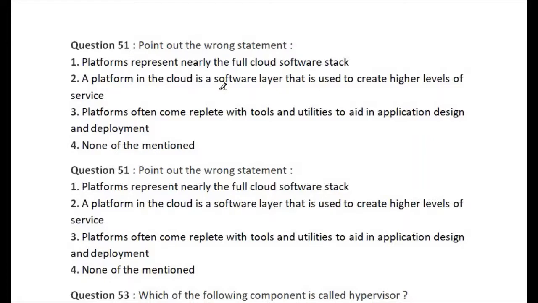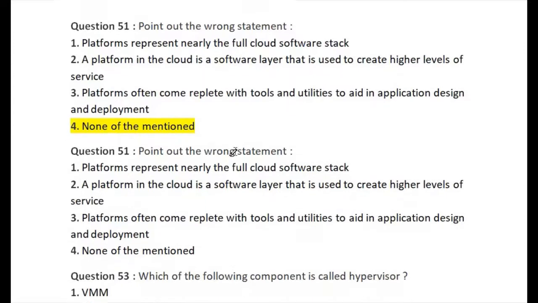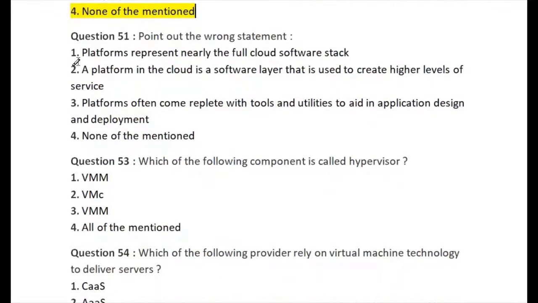Third one is platforms often come replete with tools and utilities to aid in application design and development. And the last one is none of the mentioned. So the wrong statement is option number 4, none of the mentioned.